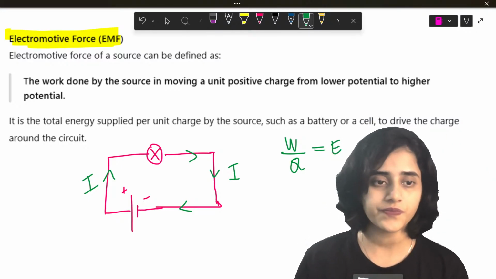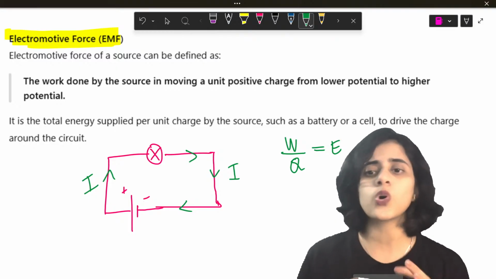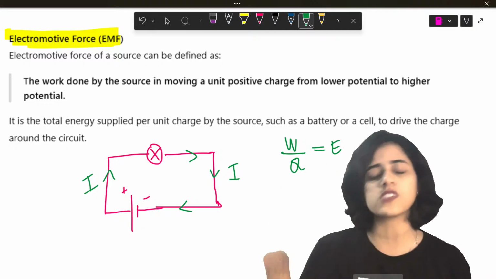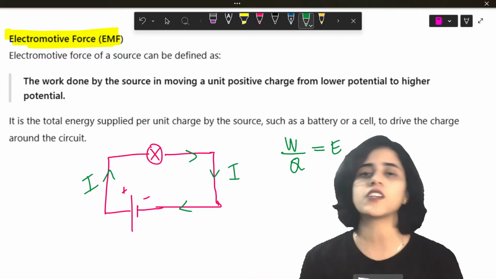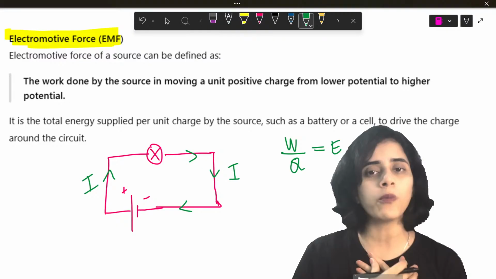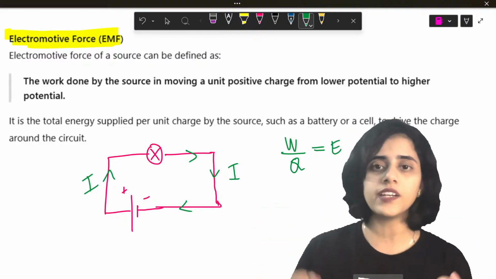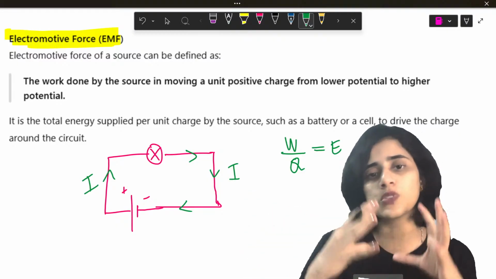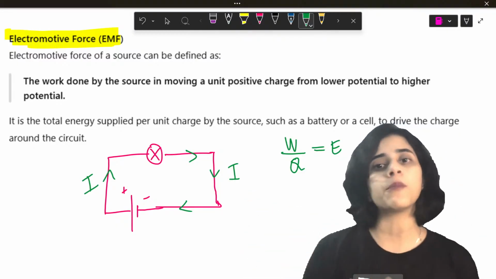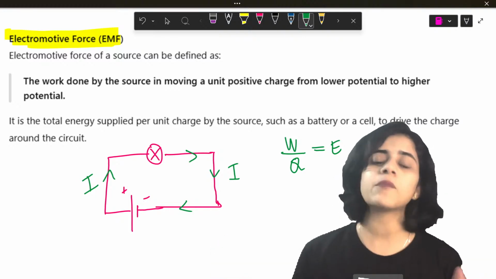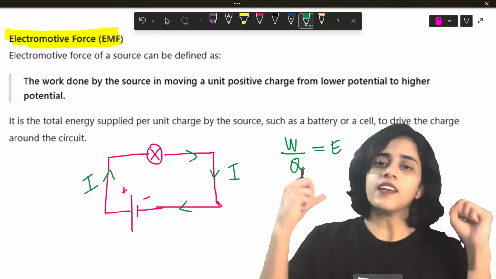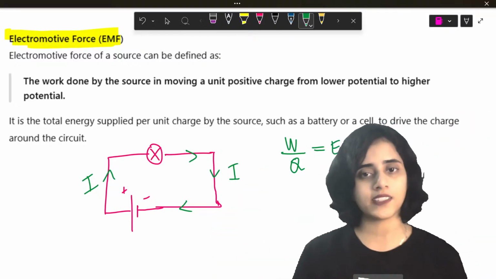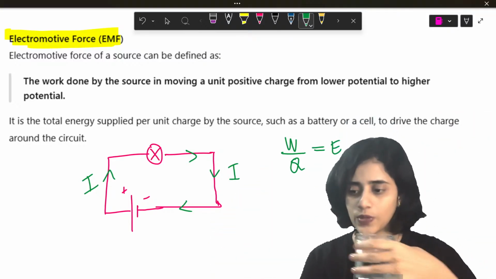So it's basically the total amount of work needed to drive the charge around the circuit, for it to run around in the circuit. It's like when you leave home on a trip, you carry all the food that you need and take everything you need until you come back home. Just like that, EMF is what makes the charge go through a whole circuit and then come back to the source. Okay?